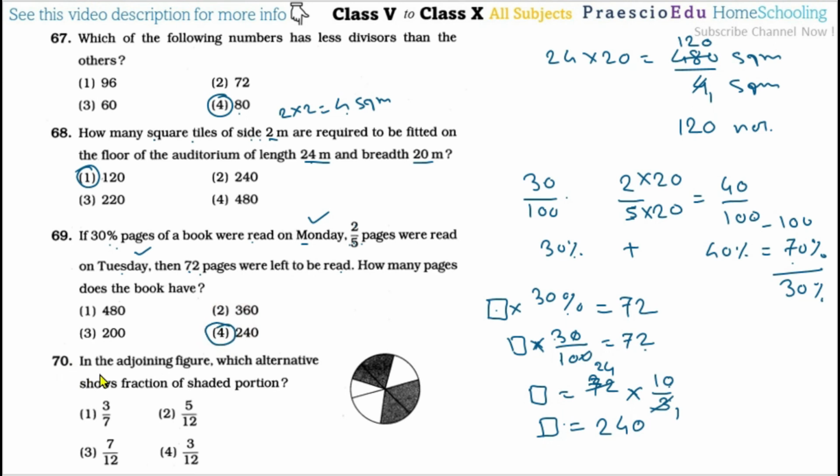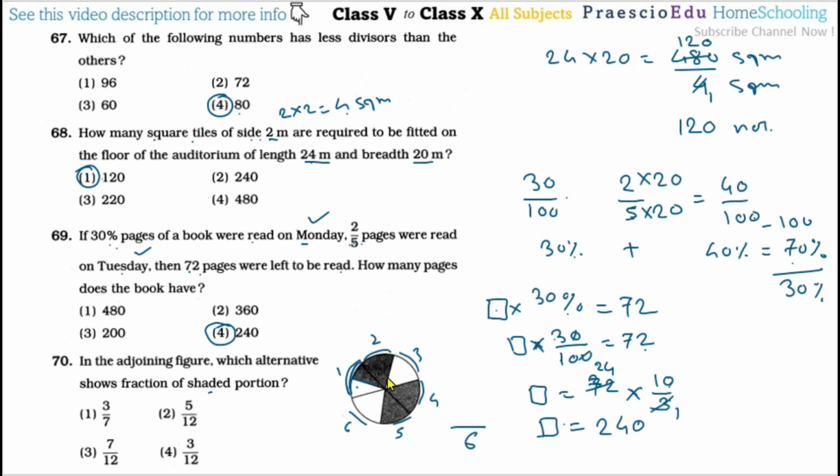Then question number 70: in the adjoining figure, which alternative shows the fraction of the shaded portion? If you see here, this is one complete part, another part, another part, and here another part, and here also. This complete part has half of it shaded and half unshaded, but equally. So counting 1, 2, then 3, 4, 5 and 6, there are a total of 6 parts.